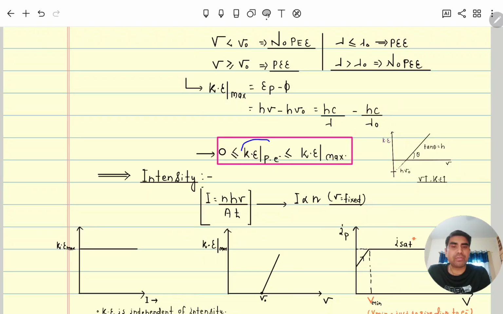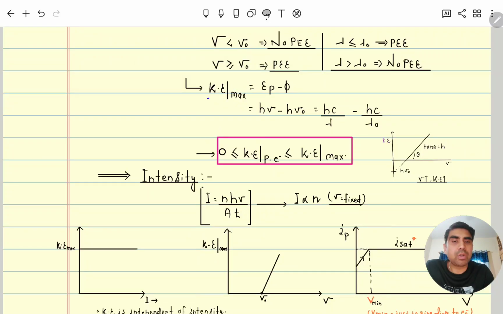Means the kinetic energy of a photoelectron, which we calculated here, will be either 0 or maximum. So that is the range of the photoelectron's kinetic energy. Now here we can see kinetic energy versus frequency. If the frequency of the photon falling on the metal surface increases, means the energy of the photon is more, and the work function is constant, so the kinetic energy also will be more.